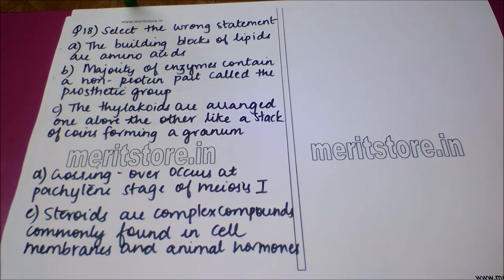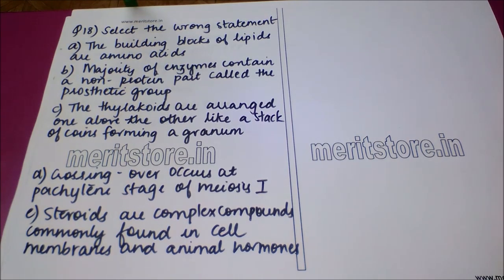Option A, the building blocks of lipids are amino acids. Option B, majority of enzymes contain a non-protein part called the prosthetic group. Option C, thylakoids are arranged one above the other like a stack of coins forming a granum. Option D, crossing over occurs at the pachytene stage of meiosis 1. Option E, steroids are complex compounds commonly found in cell membranes and animal hormones.